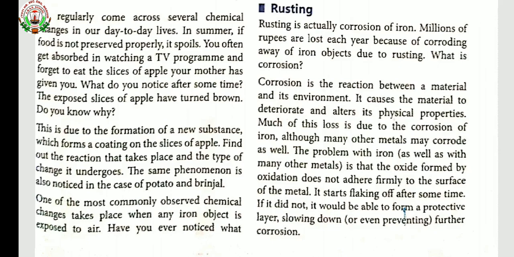You know that water molecules contain hydrogen and oxygen atoms. What is the chemical formula of water? H2O: 2 atoms of hydrogen and 1 atom of oxygen combine to form water.